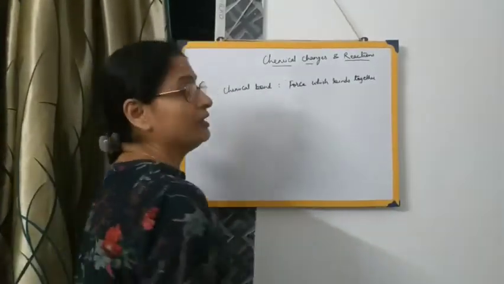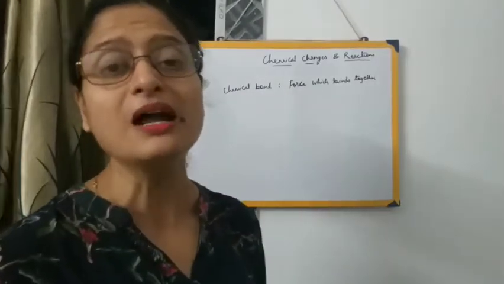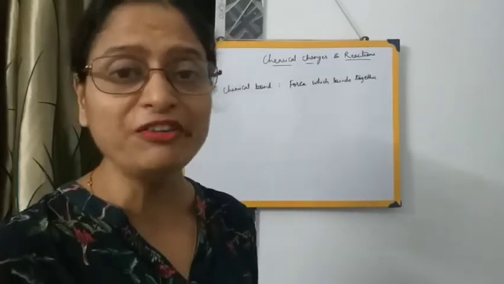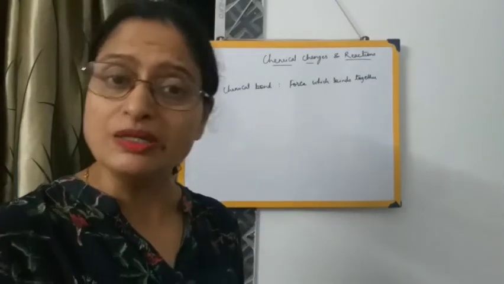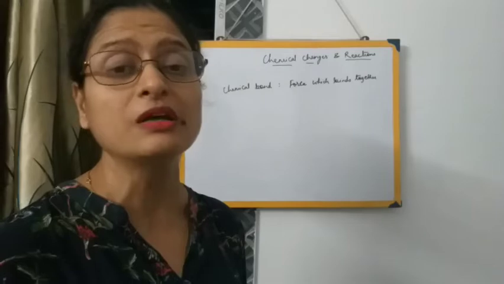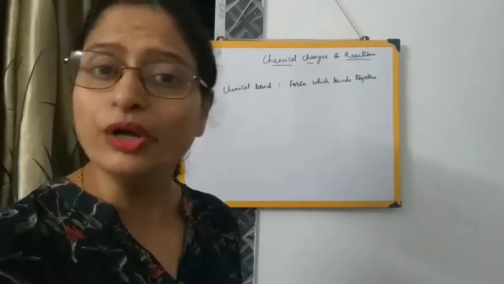So for any chemical reaction to take place, there are certain factors which allow a chemical reaction to take place. Not all these factors are necessary for all reactions, but some of the factors are necessary for some of the reactions.